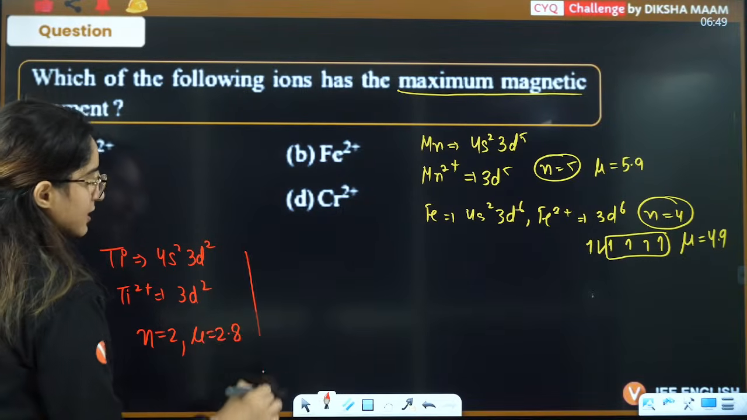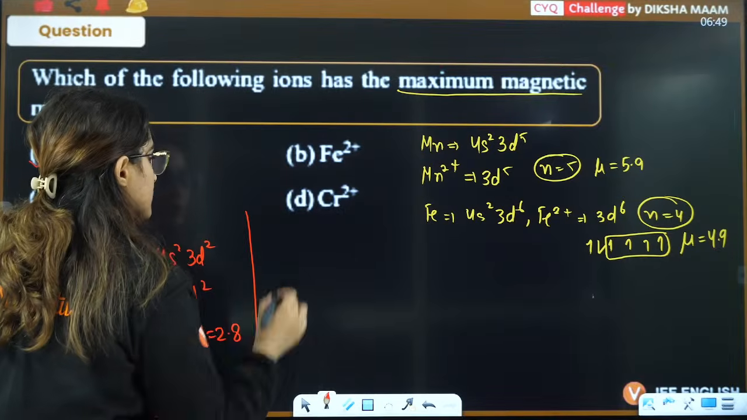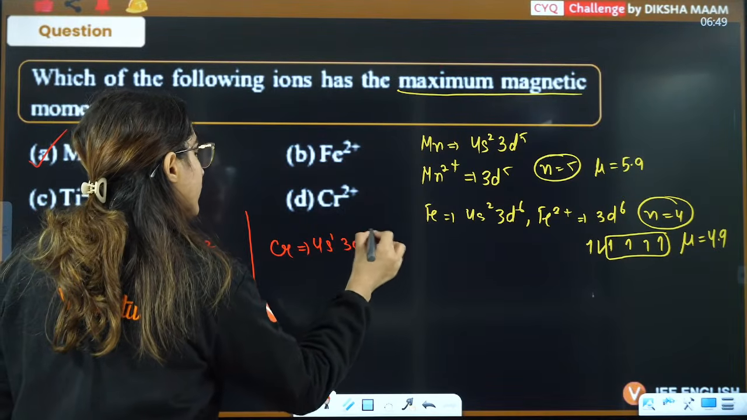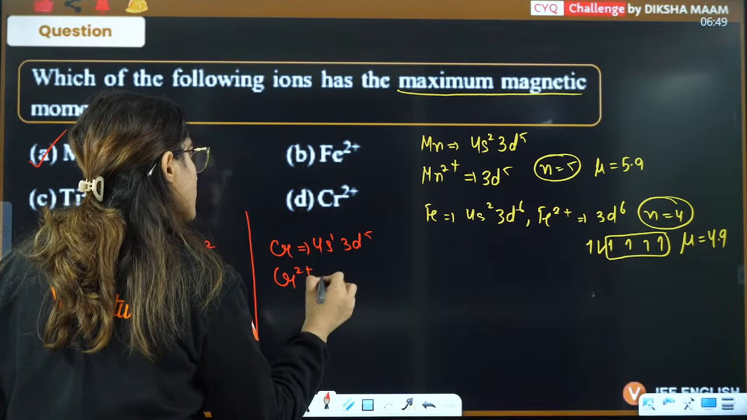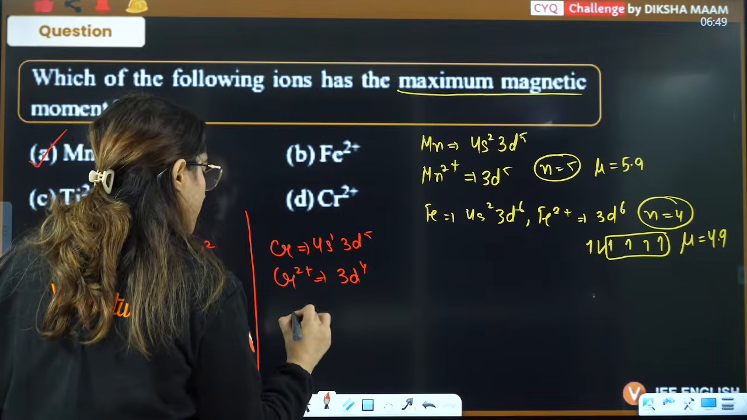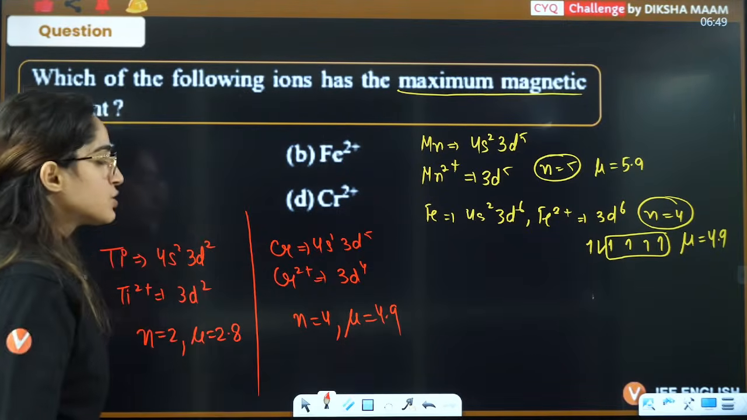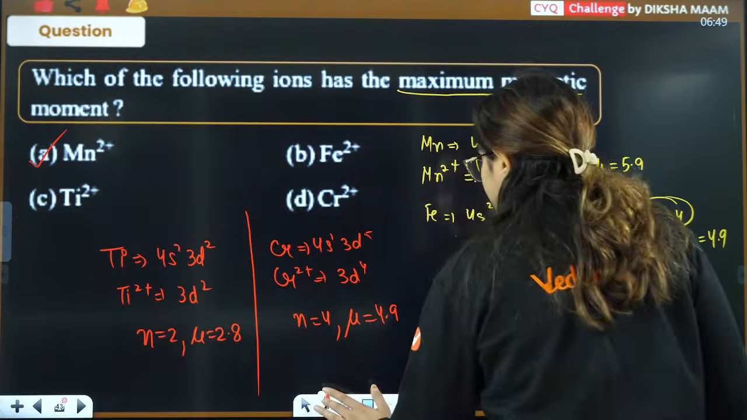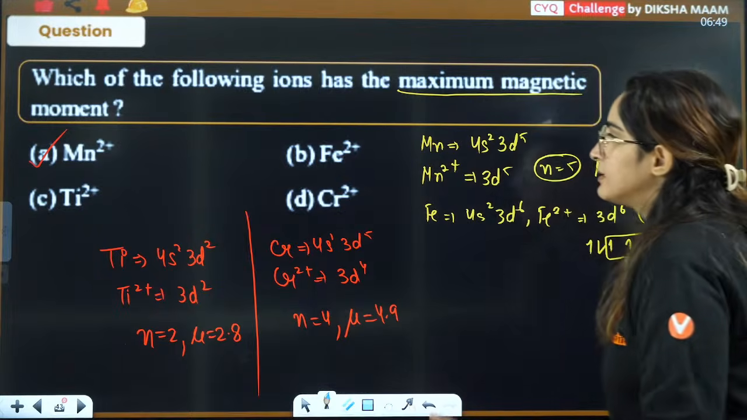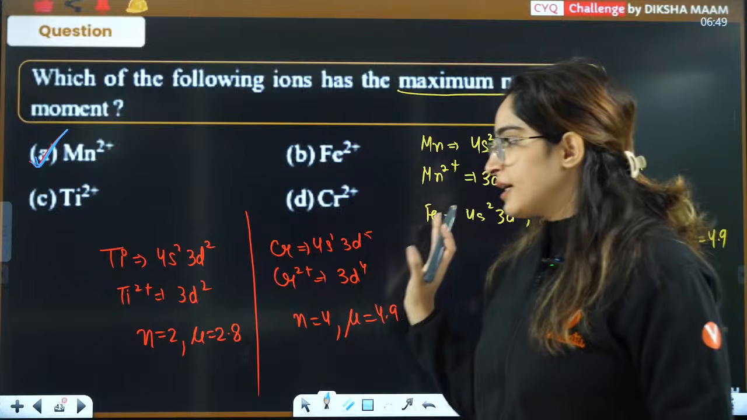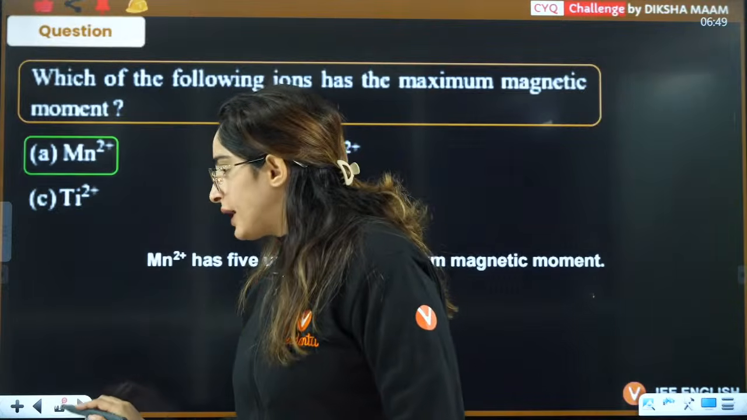2.8, right? Then the last one is chromium. That is 4s1 3d5. You take out 2 electrons, it will become 3d4. So the number of unpaired electrons is 4. Mu is going to be 4.9. So definitely the answer is going to be A, the correct answer here. Right, everybody? Do let me know.